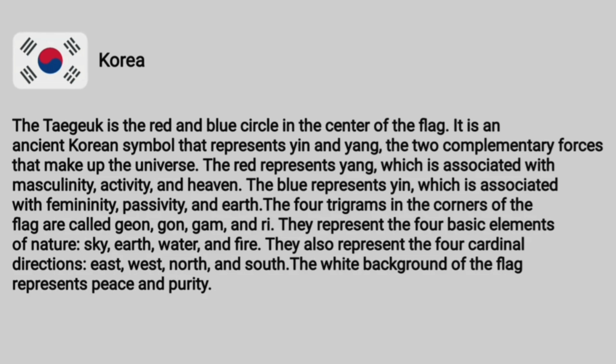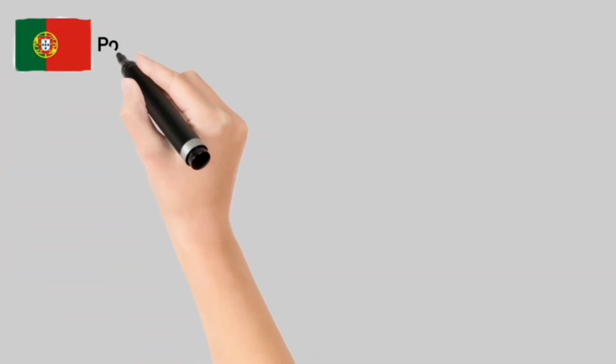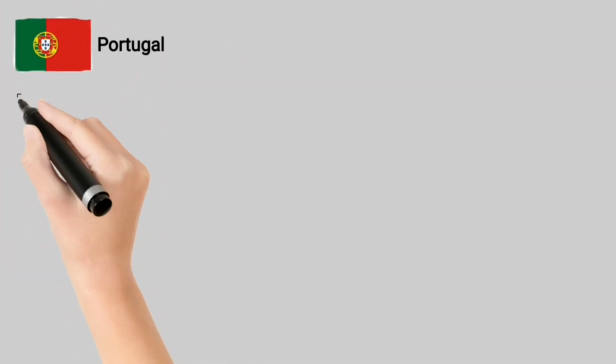The 4 trigrams in the corners of the flag are called Jian, Gan, Gam, and Ri. They represent the 4 basic elements of nature: sky, earth, water, and fire. They also represent the 4 cardinal directions: east, west, north, and south. The white background of the flag represents peace and purity.